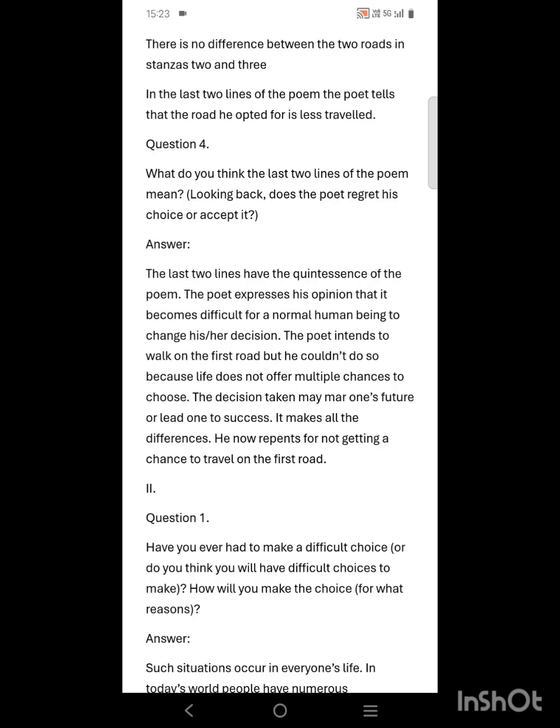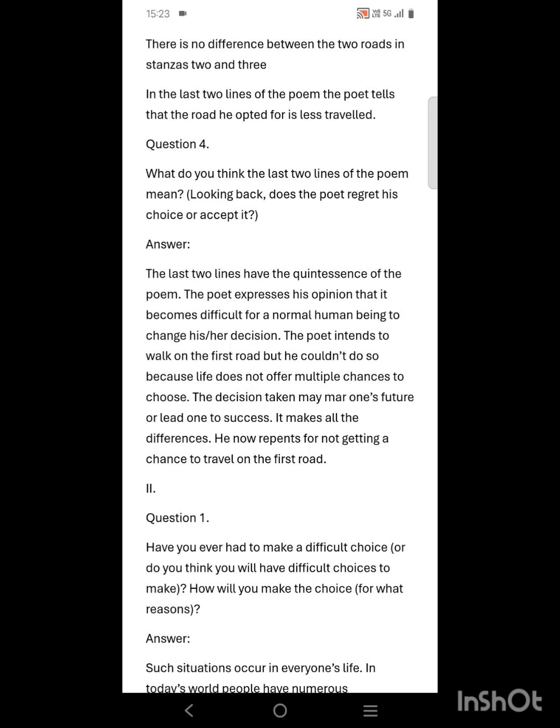Number 4. What do you think the last two lines of the poem mean? Looking back, does the poet regret his choice or accept it? The last two lines have the quintessence of the poem. The poem expresses his opinion that it becomes difficult for a normal human being to change his or her decision. The poet intends to walk on the first road, but he could not do so because life does not offer multiple chances to choose.